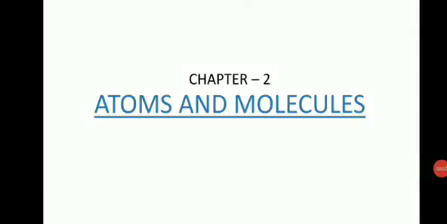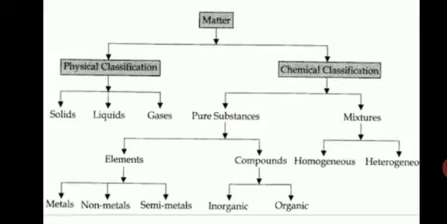Chapter 2: Atoms and Molecules. In the previous chapters, we have discussed the physical as well as the chemical classification of matter. According to physical classification, matter has three states: solid, liquid, and gaseous. The chemical classification deals with elements, compounds, and mixtures.